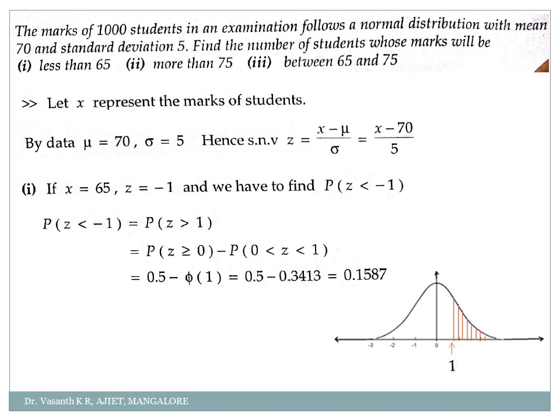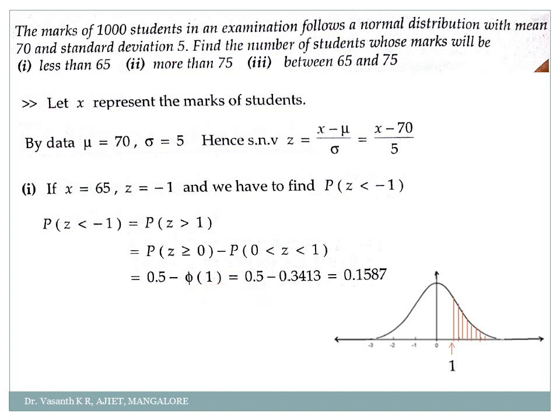So it is simply probability of z greater than or equal to 0 minus probability of z between 0 to 1. So z greater than or equal to 0 is a standard value, that is 0.5, minus phi of 1. So phi of 1, how will I get it, my dear students? Phi of 1 is obtained using the standard normal table. When you check your standard normal table, you will come to know that the value of phi of 1 is 0.3413.